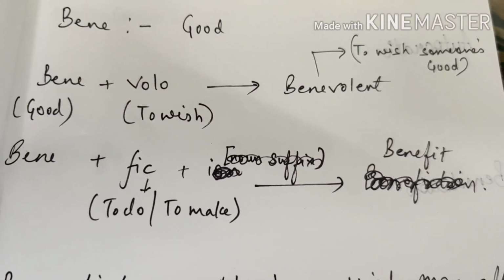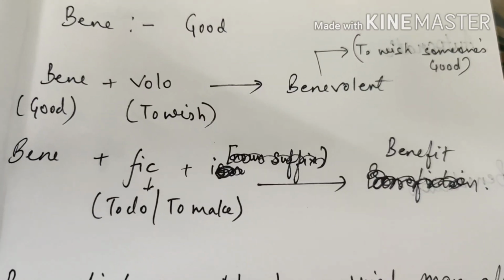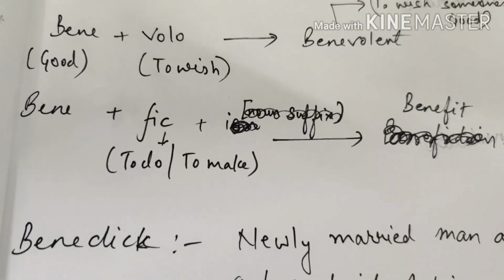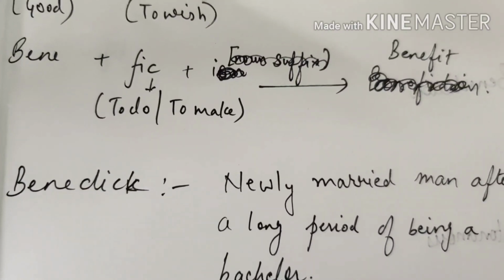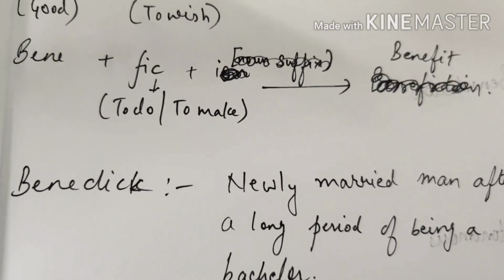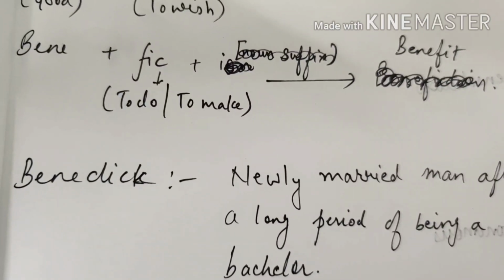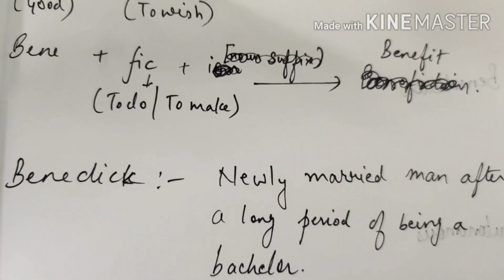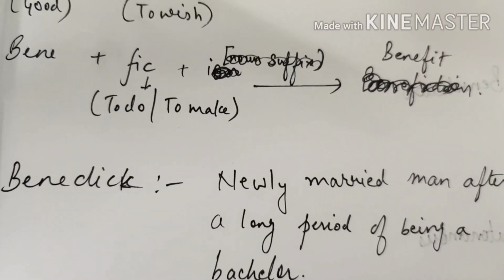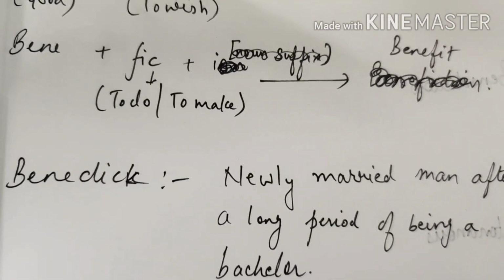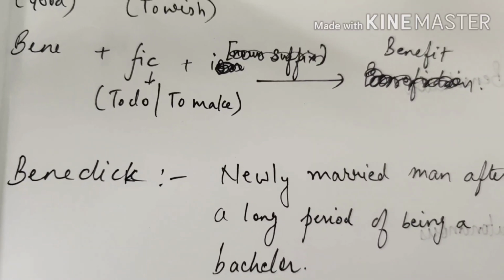So benevolent comes from bene plus volo. Bene is good, volo means to wish. Similarly, the next word is bene plus fic, that gives me benefit. Now, bene is good and fic refers to do or to make, and the word I get is benefit. So benefit is a positive word which you get out of bene plus fic. Fic, facto or facio always refers to do or to make.